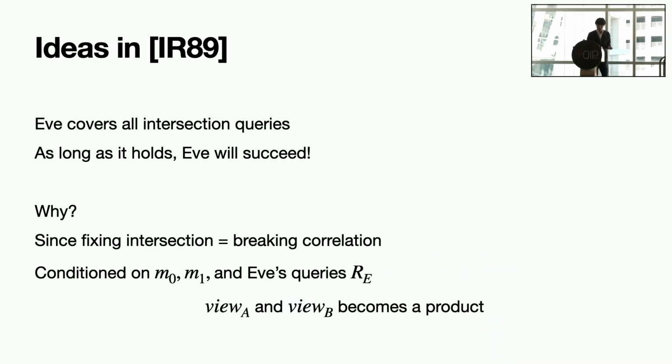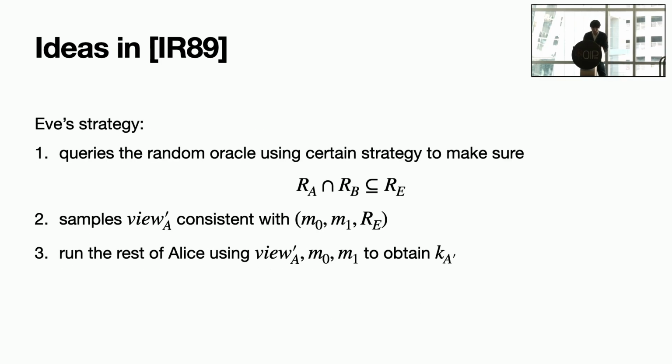The idea is basically that these overlaps are the resources that build correlation between Alice and Bob. So as long as you can break the correlation, you can perfectly sample Alice's view. In other words, you can sample the key from Alice. The key must be equal to whatever is in Bob's hand. So it's really important to find a way to sample Alice so that it matches with whatever the real Alice has. Okay, so this is our idea.